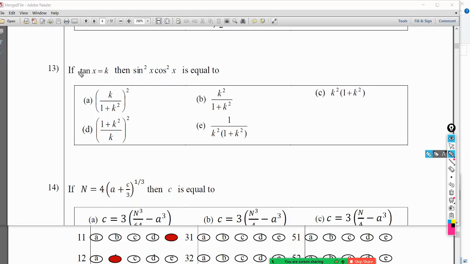When you get this kind of thing, let's try to draw a triangle and see first. Sometimes it can be helpful rather than using equations.